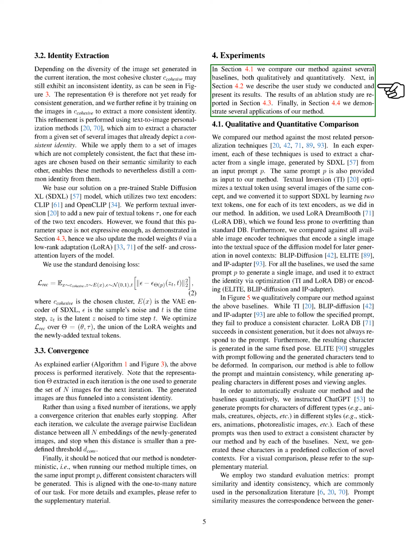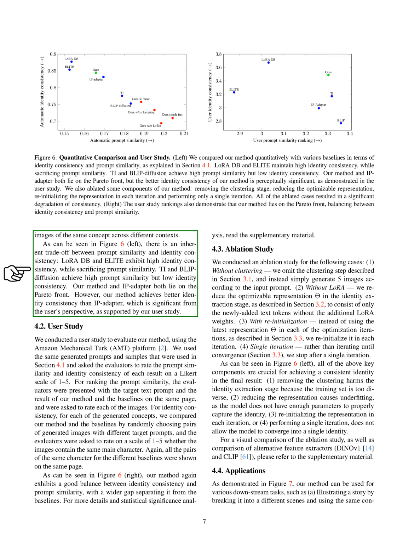We've conducted several experiments to compare our method against other techniques, both qualitatively and quantitatively. We've also conducted a user study and an ablation study, and we've demonstrated several applications of our method. In our comparisons, we found that our method is able to follow the prompt and maintain consistency, while generating appealing characters in different poses and viewing angles. We also found that there's an inherent trade-off between prompt similarity and identity consistency. However, our method achieves better identity consistency than other methods, which is significant from the user's perspective.